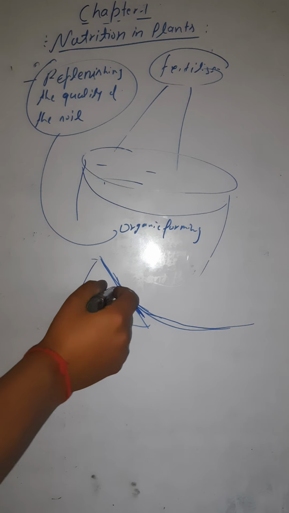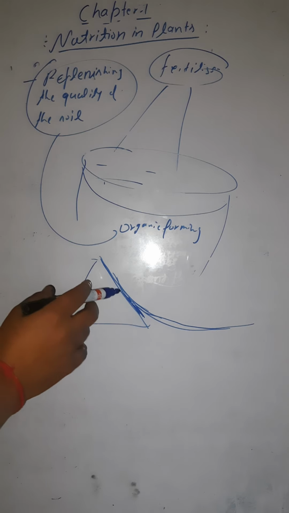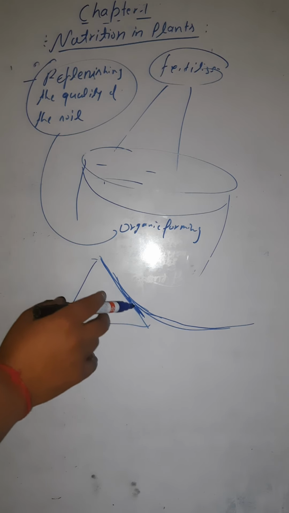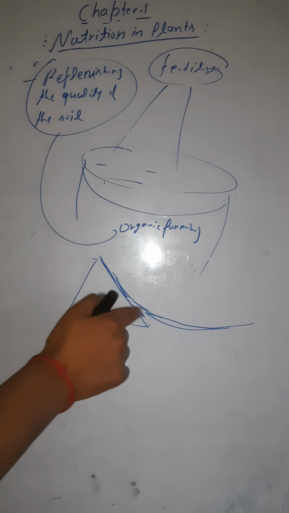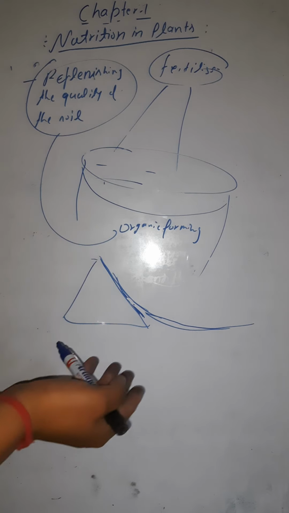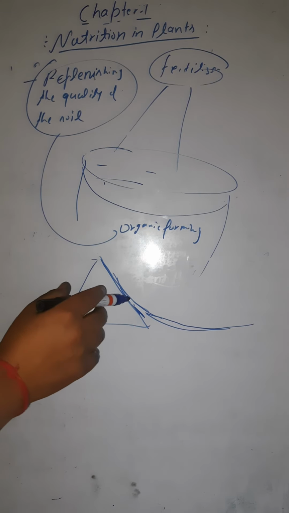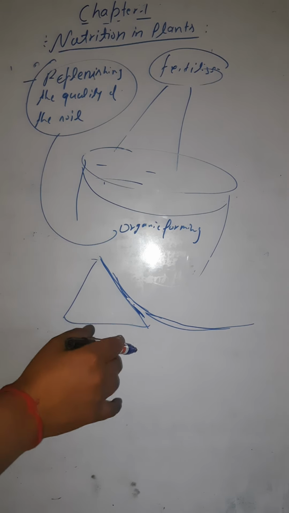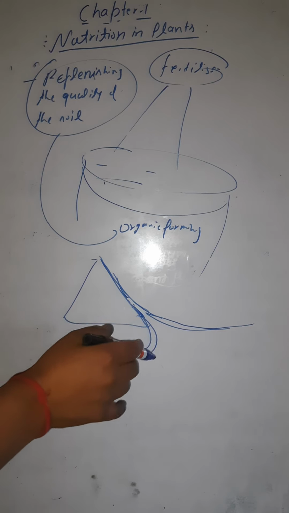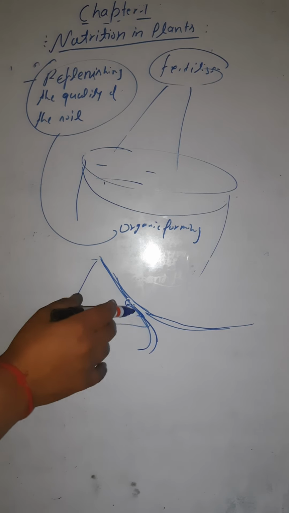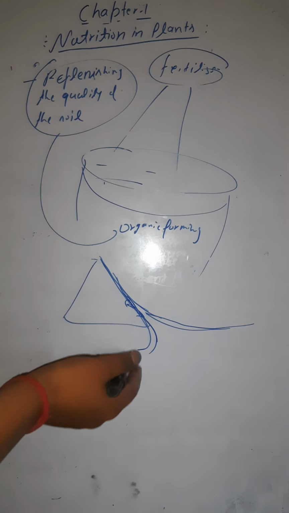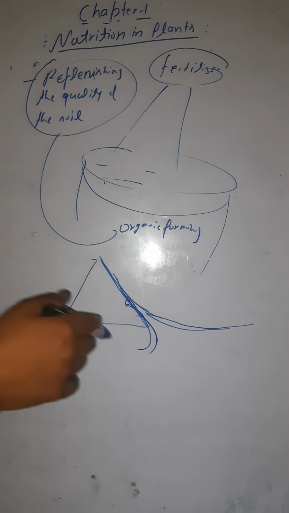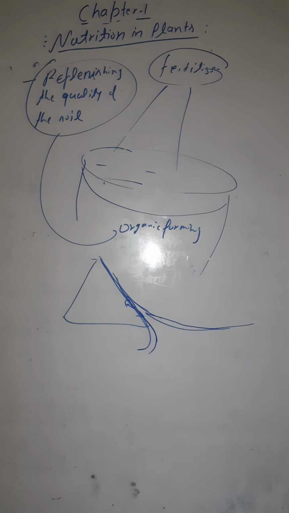It means the upper layer, which was very fertile here in the mountains, has been drawn away by the river to the plains. So now the soil which is left here is not that much fertile. So to replenish the fertility of the soil, we are using organic farming here. We use organic fertilizers again here, so that the fertility of the soil can be raised. So that is known as the replenishment of the soil.